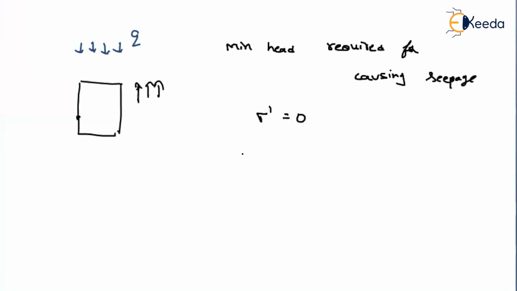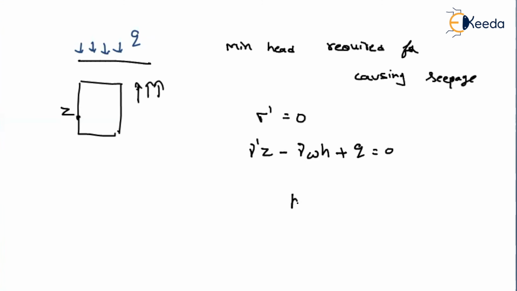What is the effective stress? We have seen gamma dash into Z, if the length of the sample is Z, minus gamma W into H. H is nothing but the difference in the head loss, the difference in the water tables. And in addition to this, we have the external stress acting in the downward direction, so plus Q, also equal to 0.